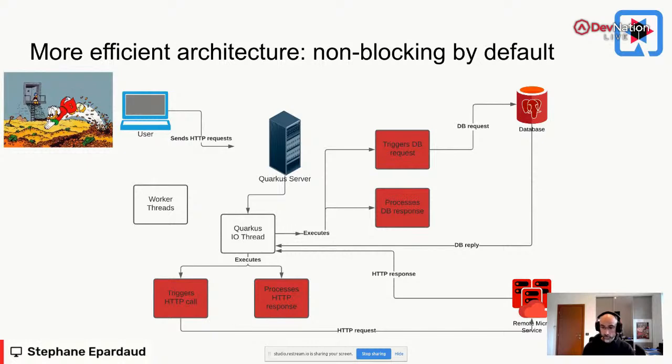Similarly, if you have a remote microservice, you're going to trigger the HTTP call and then relinquish control to the I/O thread, and then schedule later the processing of the HTTP response when it gets there. This way, we can free worker threads for tasks that are really CPU bound and really need a worker, and the I/O thread is free to process requests really fast. So as you can see, this is nothing new. This is just a way to pipeline all the requests into something that keeps moving forward and is very efficient and never stops.